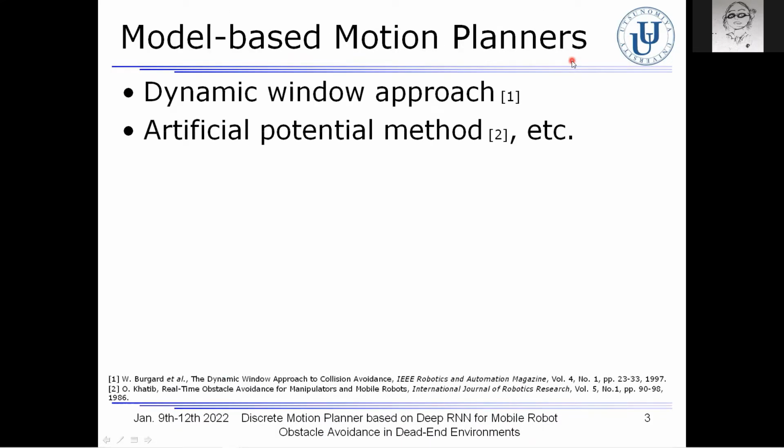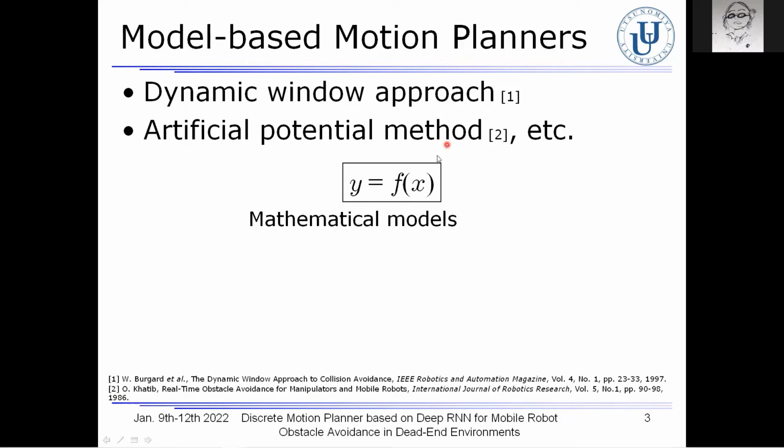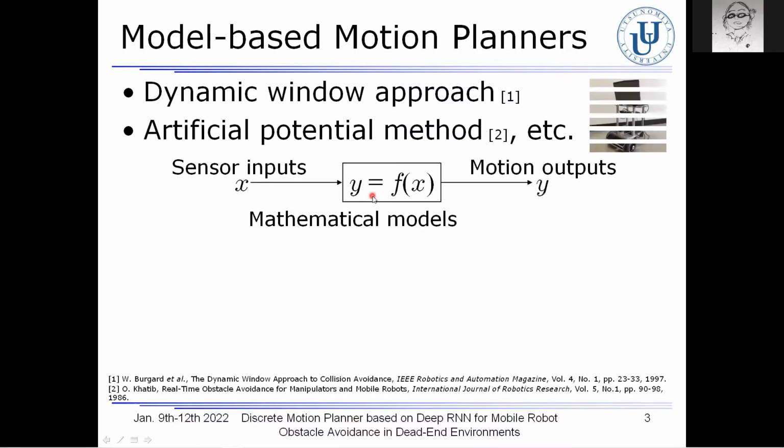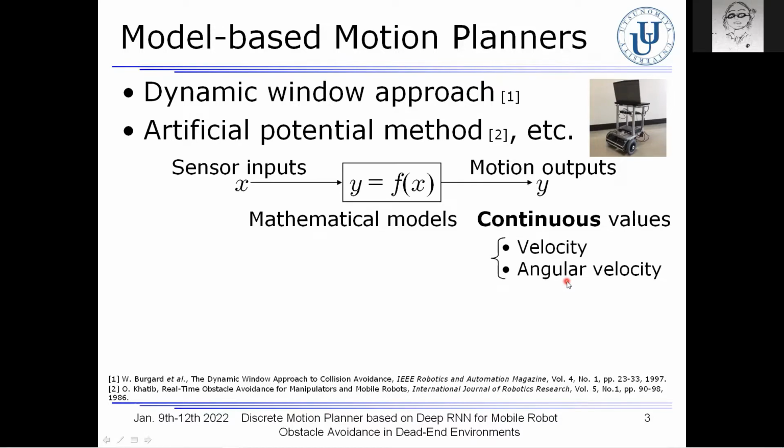In previous works, so-called model-based motion planners, such as the dynamic window approach and the artificial potential method, have been proposed. In these motion planners, mathematical models were used, and sensor data represented by X here is fed as input into the model. The model then converts the sensor input to the motion output Y here, and the output is finally sent to the robot. Usually, the motion outputs are velocity and angular velocity, and these are all continuous values.